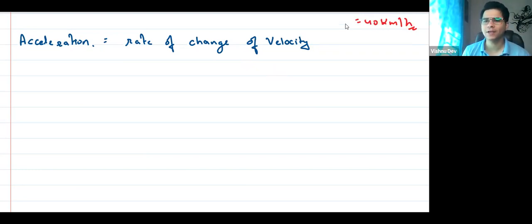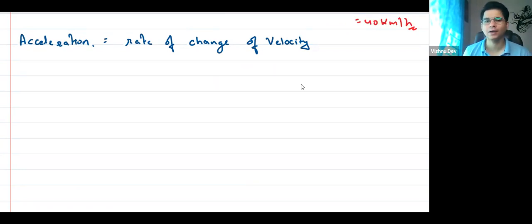Sometimes in some textbooks, acceleration is given as the rate of change of speed also. But again, that is velocity only, where the object is moving in one direction. Clear? Everyone understands this, right?